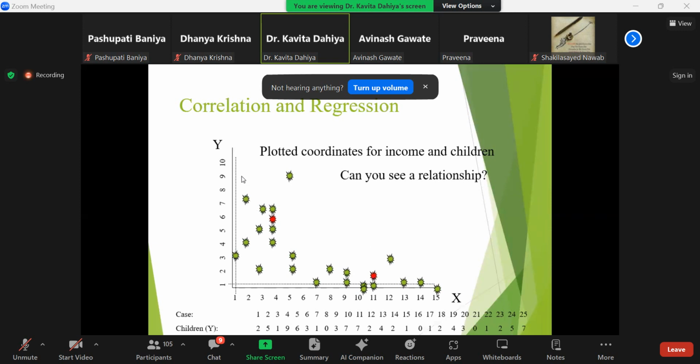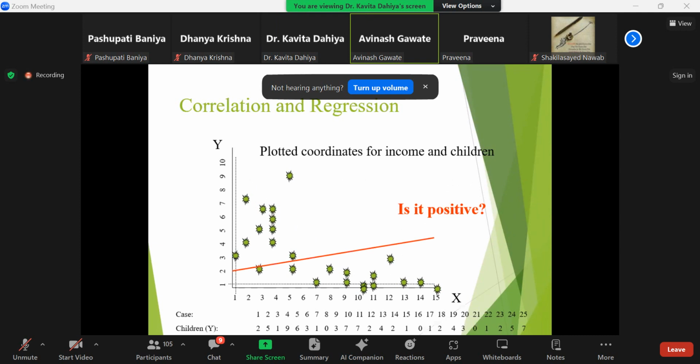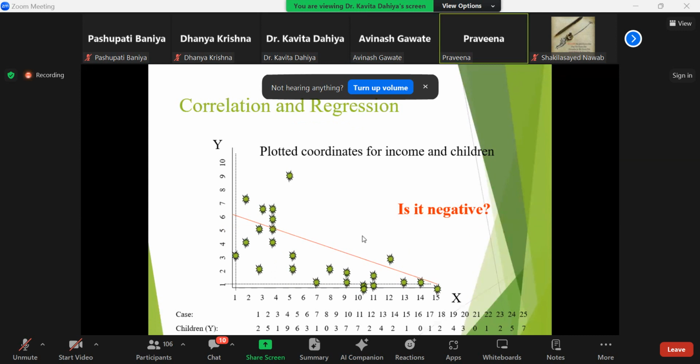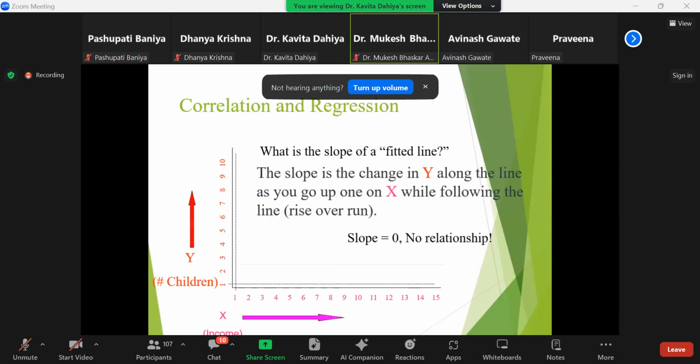And if we try to draw a line, let's understand: is this a positive relationship? Can you say that this line is covering all the variables or all the dots, because there are dots outside of this line? So is it a negative relationship? If I draw this line here, then it is excluding a few variables which are out of this line. So we need to upgrade this. This is representing no relationship, but this one has a relationship.